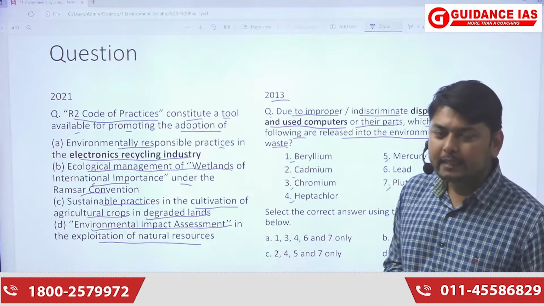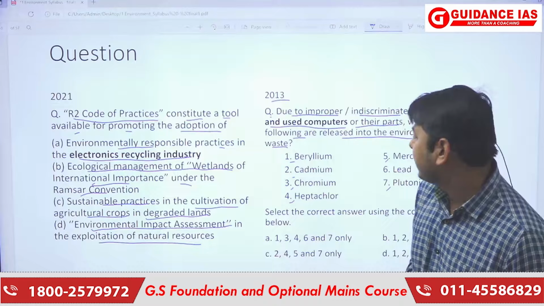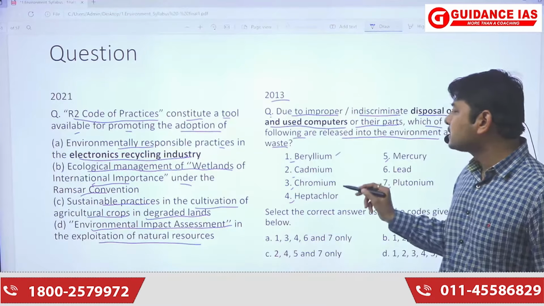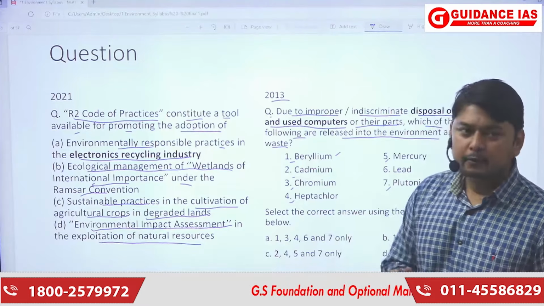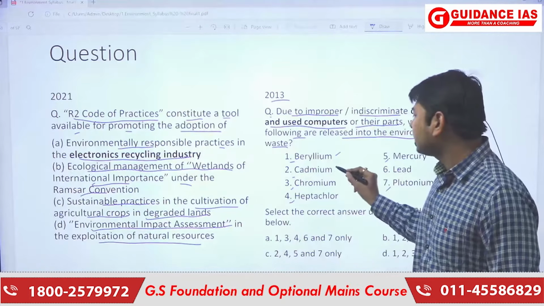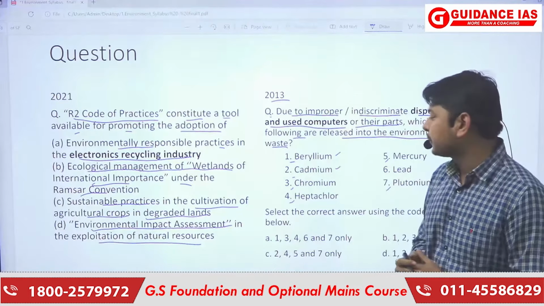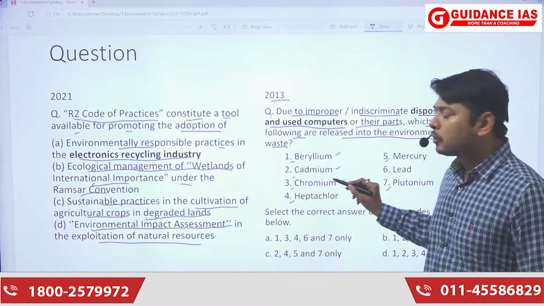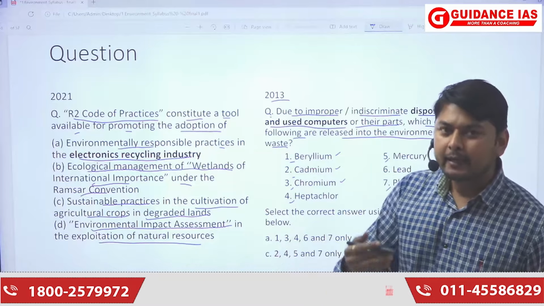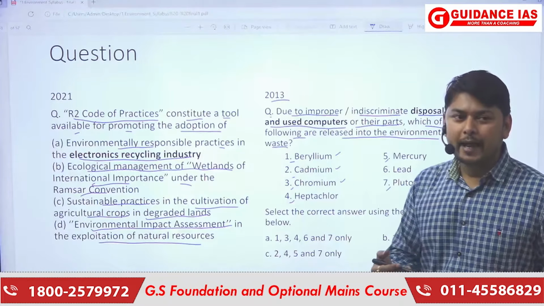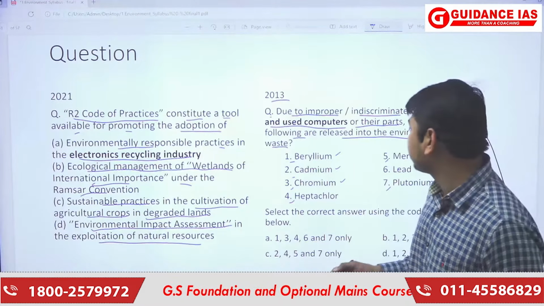If I see these options, then I can see that beryllium is used in computers to produce some parts. Cadmium is also used in computer manufacturing. Chromium is also used in computer manufacturing, as a kind of lining to the surface of the computer.